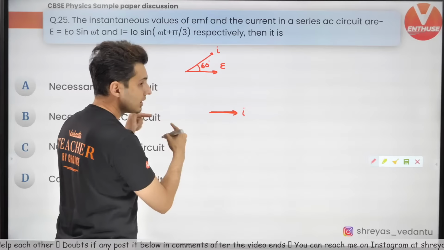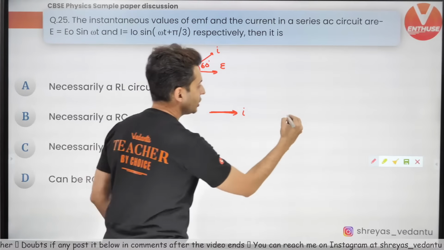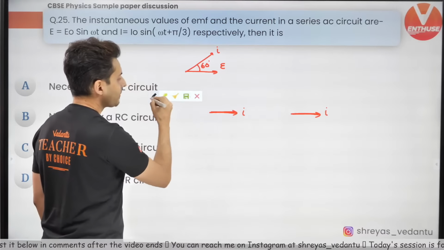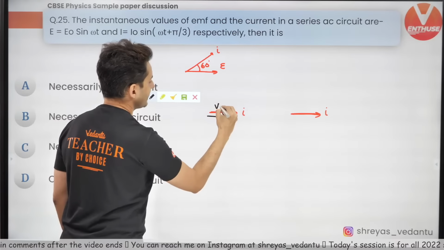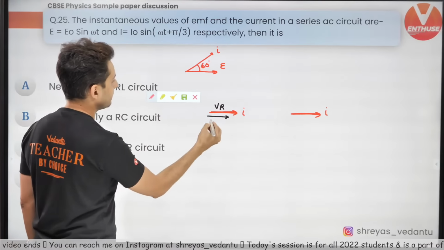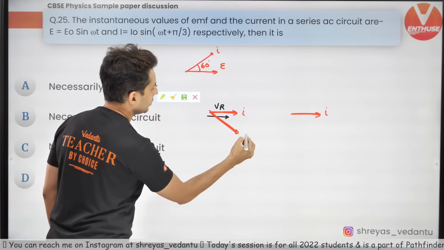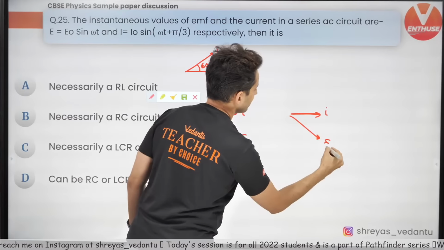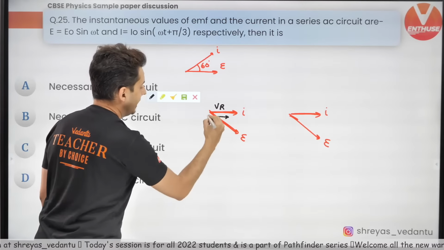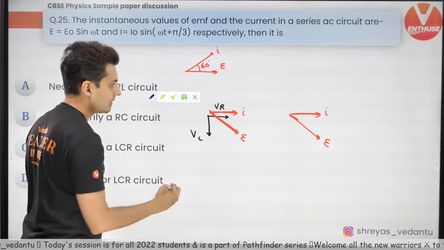Always draw current in the horizontal direction. There are two cases when this can happen. One, when there is voltage across the resistor, and by the way, let me also show the EMF. The total EMF is here. There are two cases. When you have a resistor and when you have a capacitor.